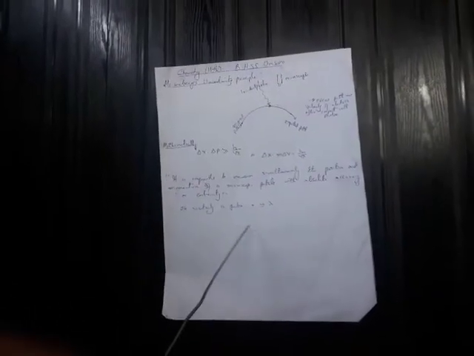But when the wavelength is shorter, it means high frequency and high energy of the striking photon. Now, this will displace the electron from its normal path.